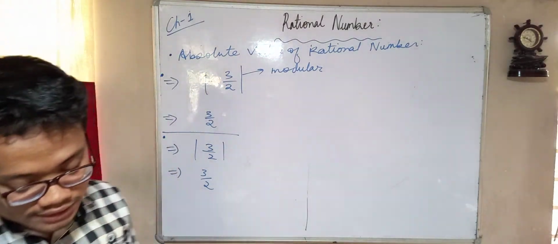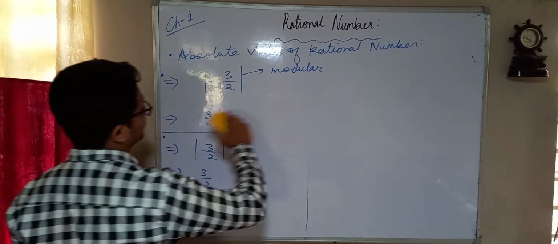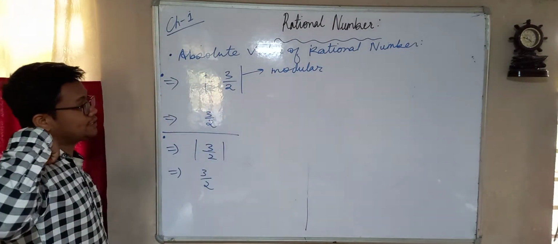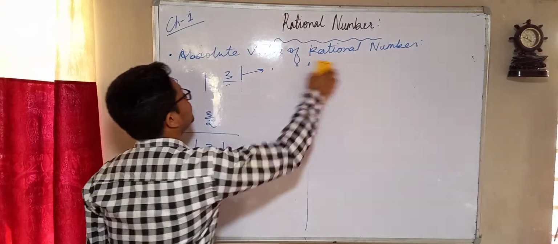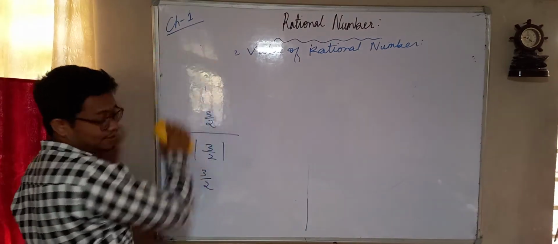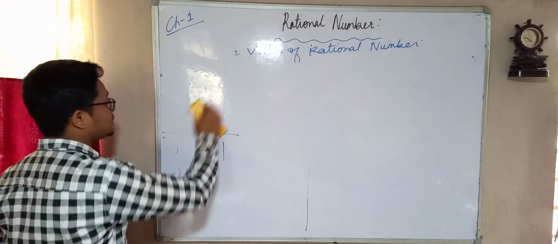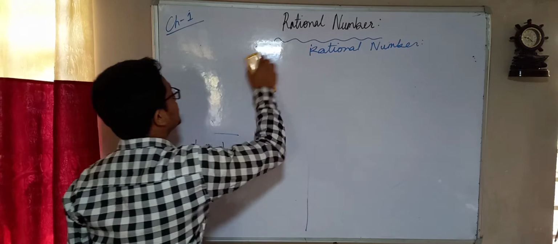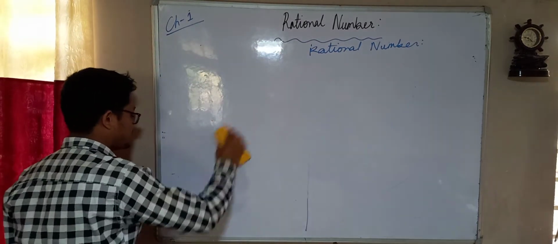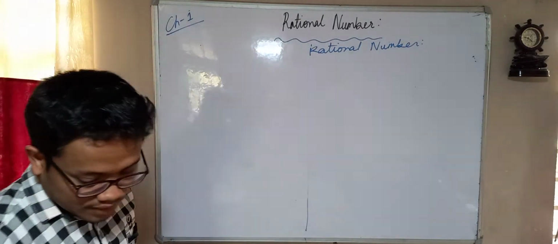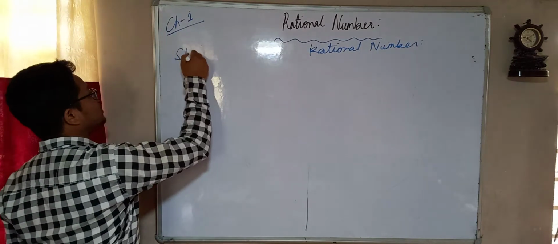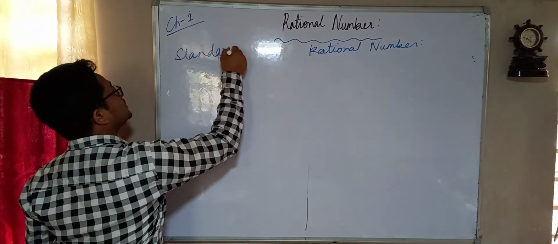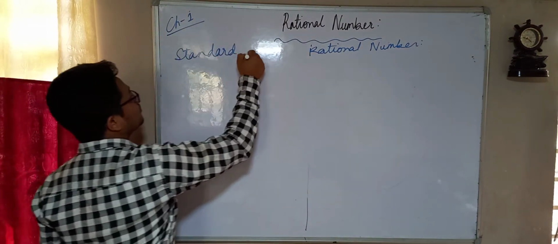Now, standard form of a rational number. Okay, so you may copy this in your copy. Standard form of a rational number. Okay, now this is the next topic. Standard form of rational number.